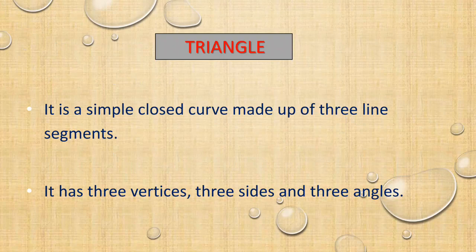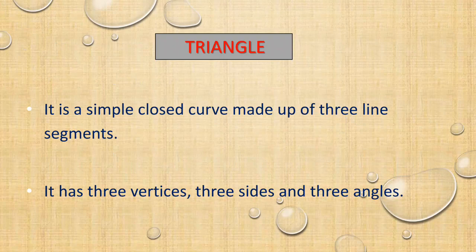It is a closed figure, we can say closed curve. Simple closed curve. It has three vertices, that is 3 points, 3 sides, line segments, and 3 angles.